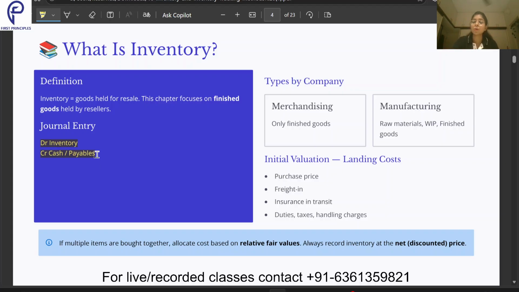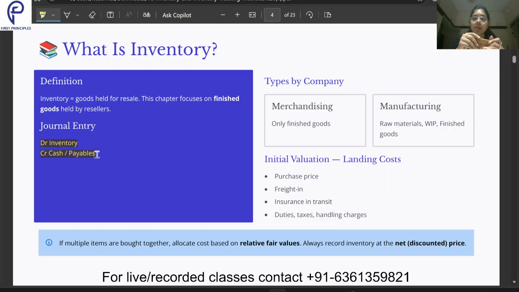Then how to value the inventory? That means what all things will be included in the value of this particular item. So one will be the purchase price, the price at which I would have bought it. Then freight in, that means any transportation cost that I would have paid on bringing this item into my warehouse.